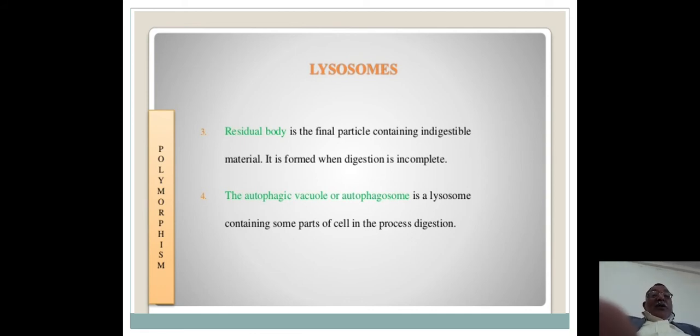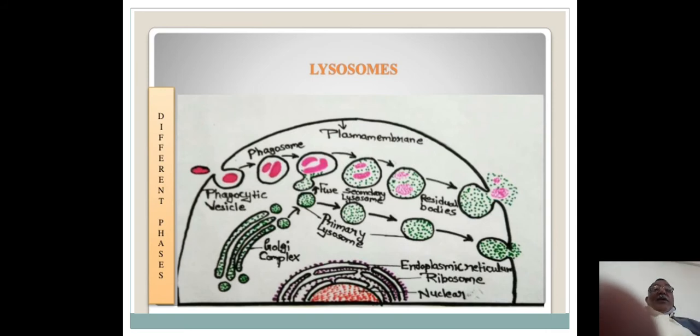And the fourth and last one is autophagic vacuoles or autophagosomes, which are lysosomes containing some parts of the cell in the process of digestion. We can see how the primary lysosomes are converted into secondary lysosomes.